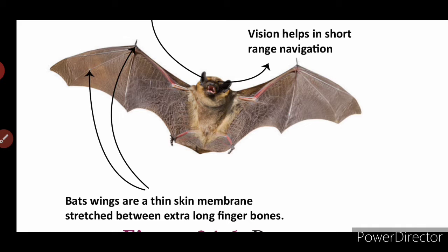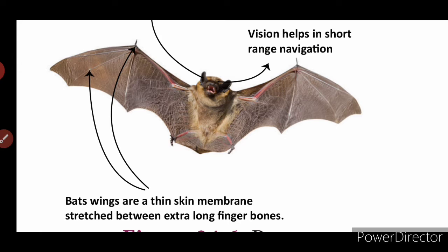The thin black wing membrane is called the patagium. You can see the membrane here, the wings of the bat clearly visible. It may cause excessive heat absorption during the day, and this is the reason the bats are nocturnal. This may lead to dehydration. That is why during daytime it takes rest and at night it is active.